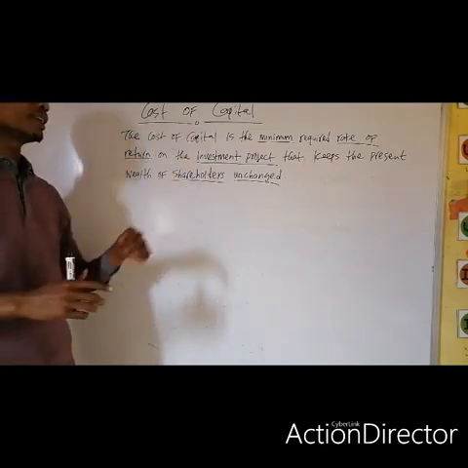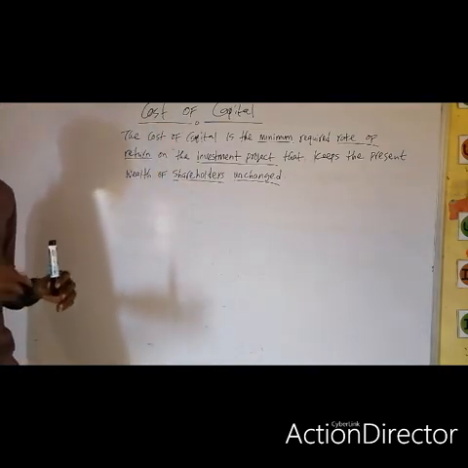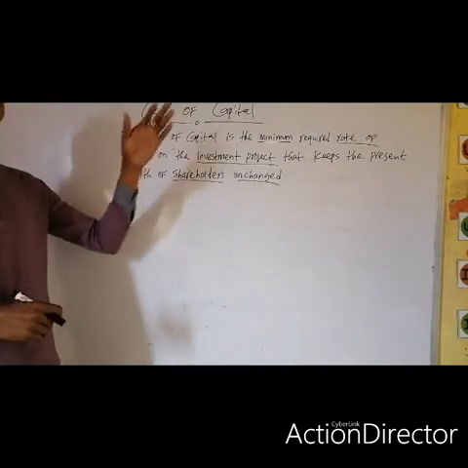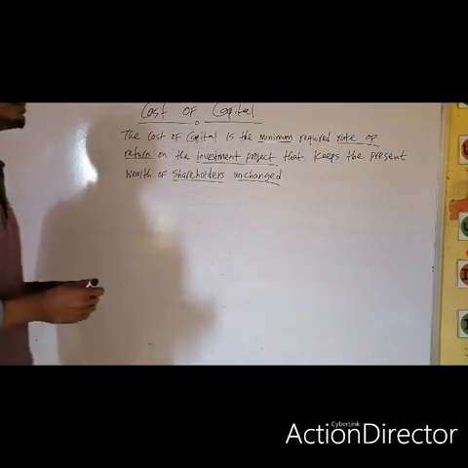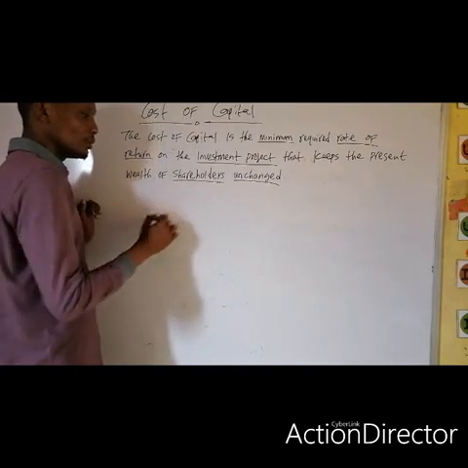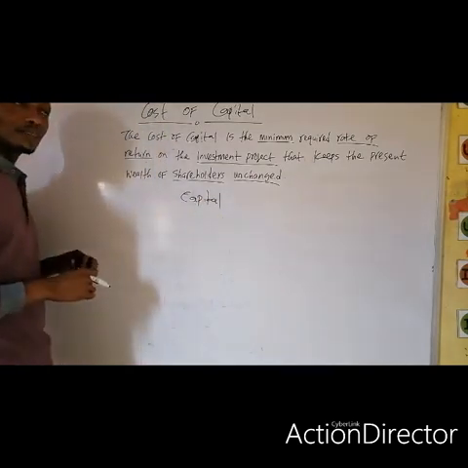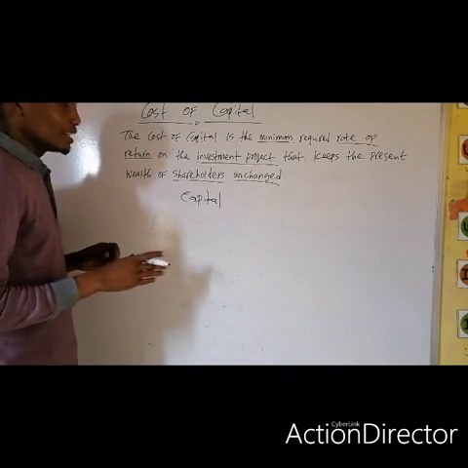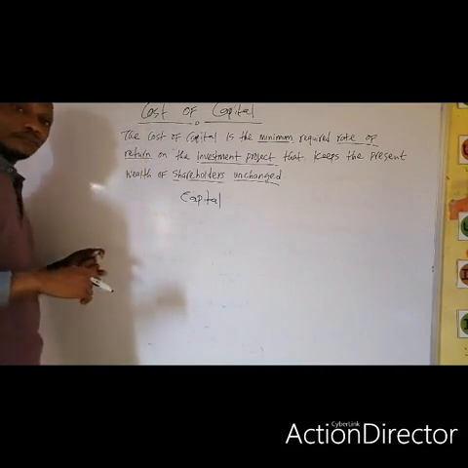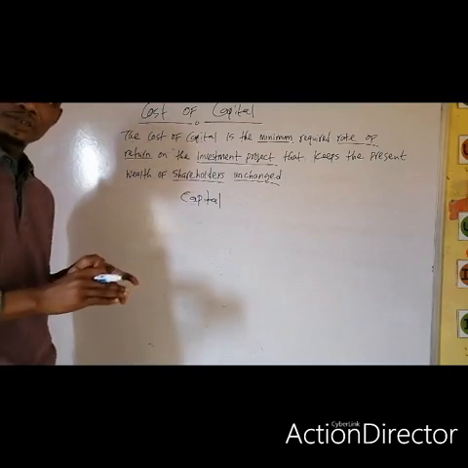Now, having explained what we mean by cost of capital, let's look at the concept of capital itself. You have looked at the cost attached to that capital, but what are the various forms of capital, of raising money? In this concept of financial management, we are looking at capital in the long run. We have various sources of capital: short-term funds, medium-term funds, and long-term funds.